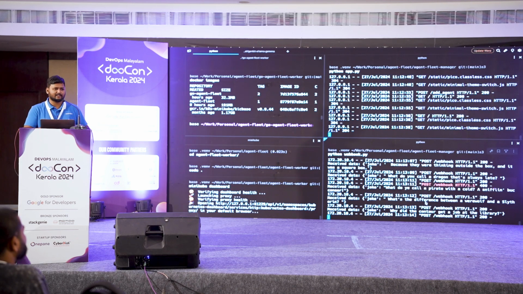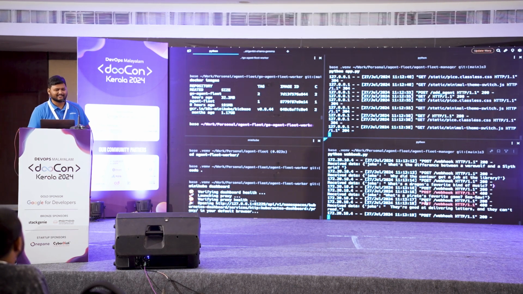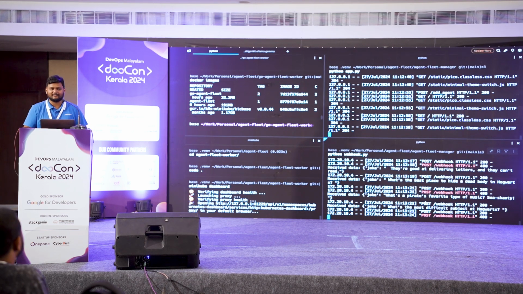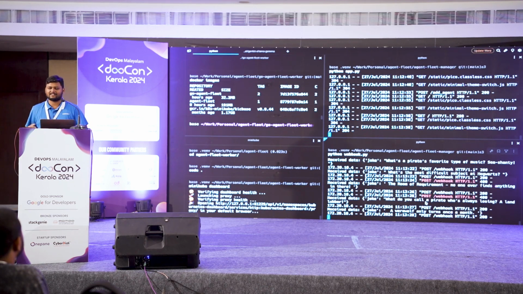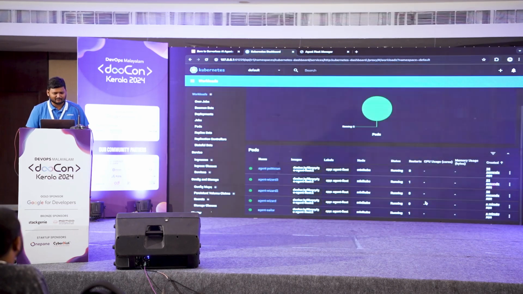So my agent fleet is doing its work. Right now it's posting jokes at a random place. I suggest not to run this on any external endpoint. But yes, you can use an agent fleet to get your work done easily, faster. If you want replicas, just run a for loop. And that is pretty much it.